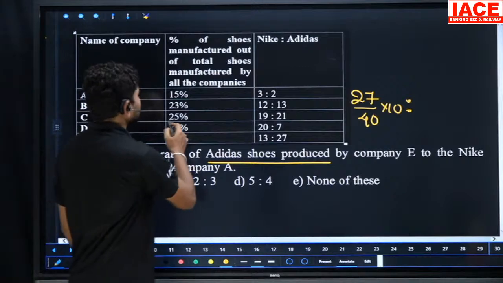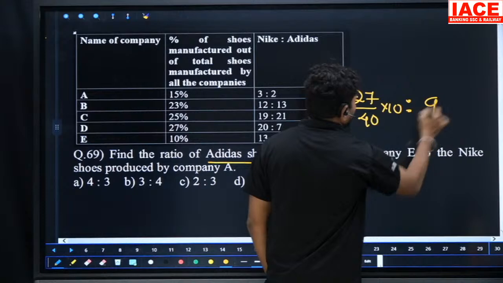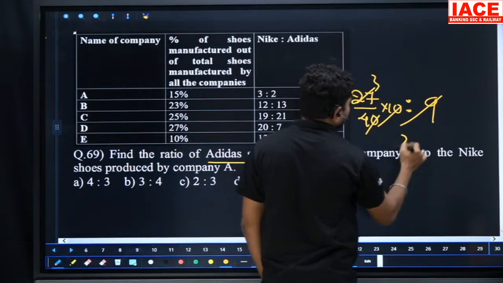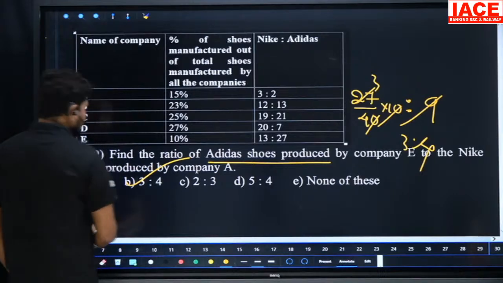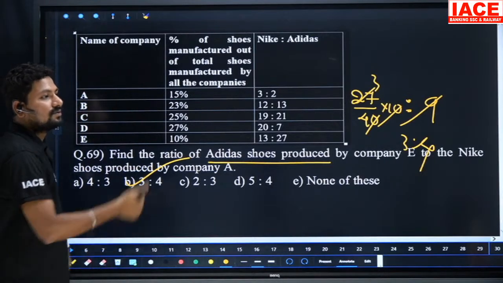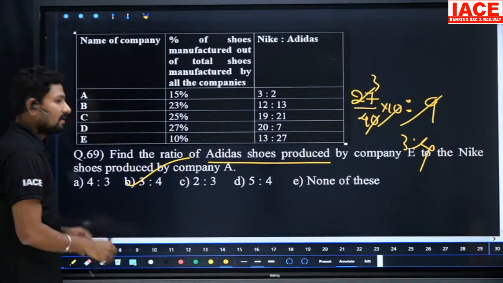Nike shoes produced by company A is how many parts? 9 parts. 9 is 3 threes, and the zeros cancel. Then the ratio is 3 is to 4. Option B here. So this type of question you can easily solve. Yes, good, so 4413.2. Very good.